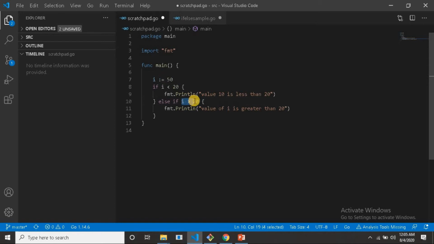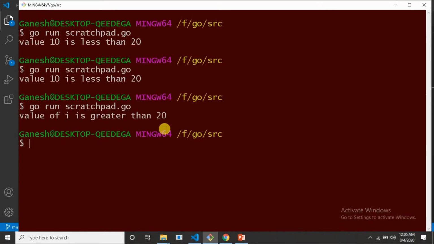If the i value is greater than 20, we print the statement "value of i is greater than 20". Else we can write "value of i is equal to 20". I'm saving this program and executing it by using the command go run scratchpad.go.